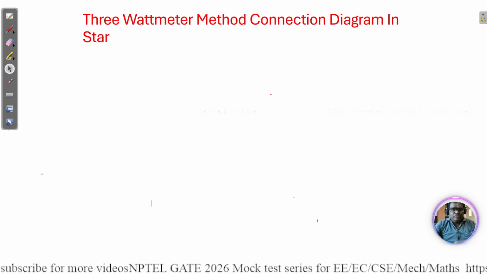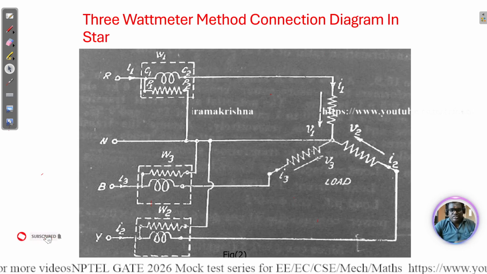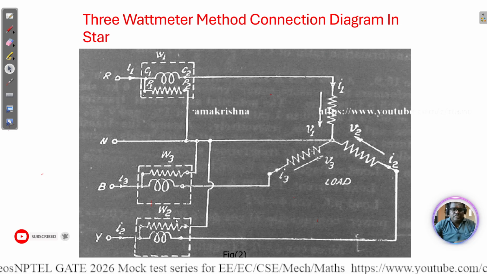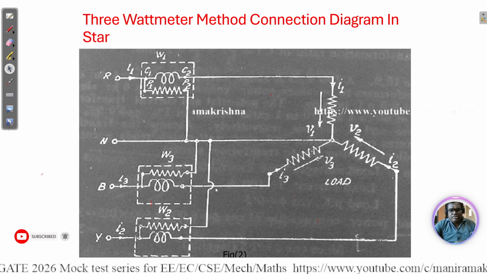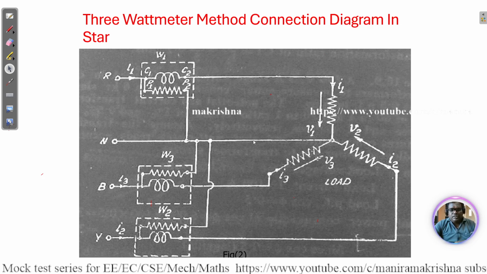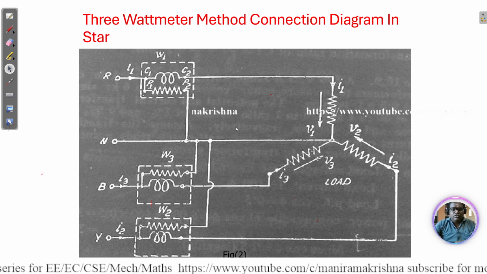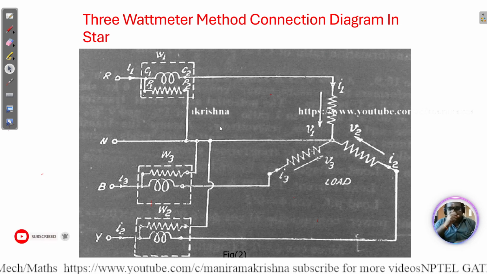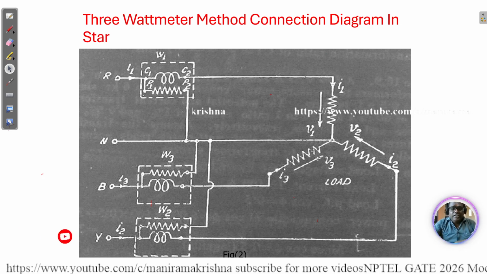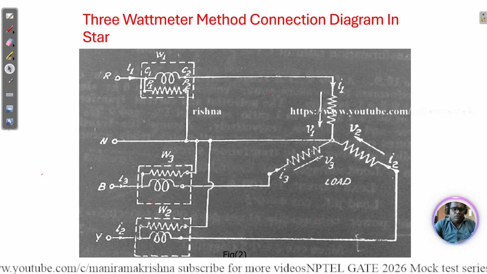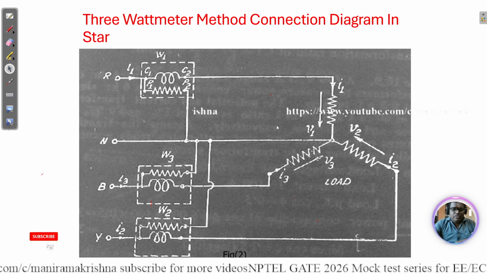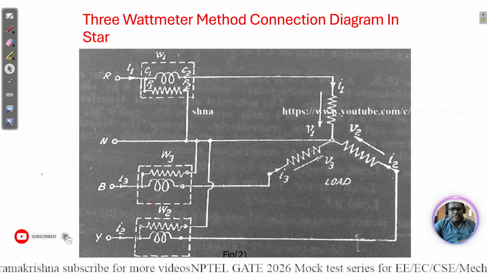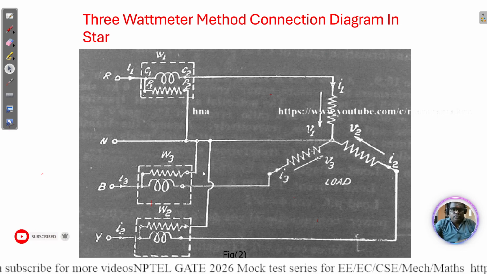In the 3 watt meters, we can see this is a diagram for the star connection. In the star connection, we connect 3 watt meters, one in each phase, and all the neutrals are connected together. Whatever the load, in a single watt meter we multiply the reading by 3. Here we are connecting the three, so combined we get the wattage.